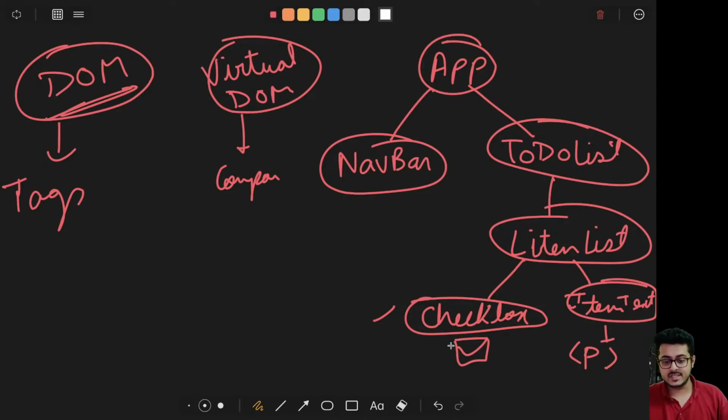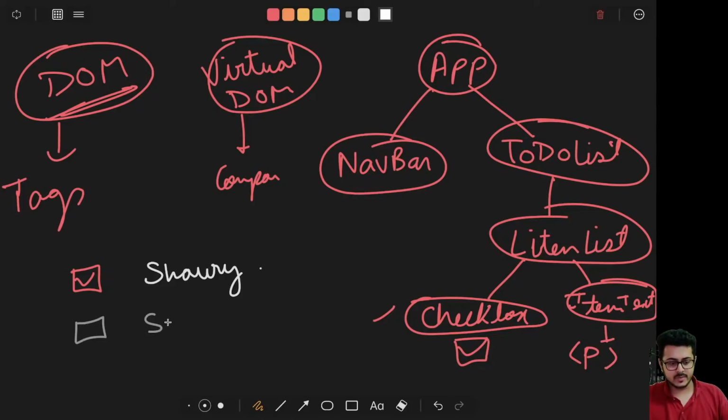Otherwise, if this checkbox is unchecked, then it should be as light as possible. That is what we are trying to do right now.